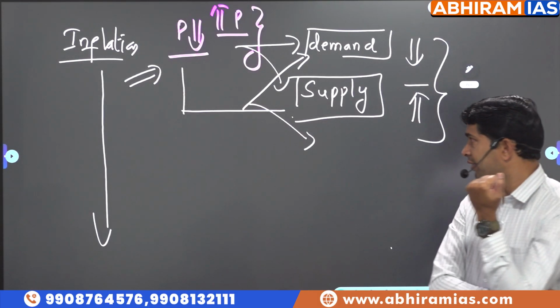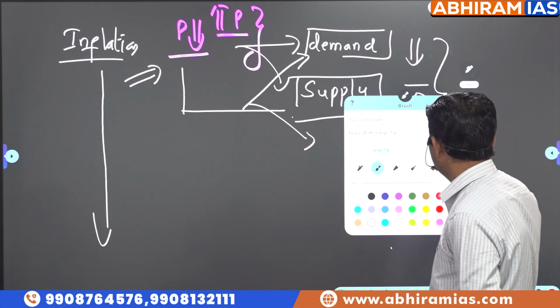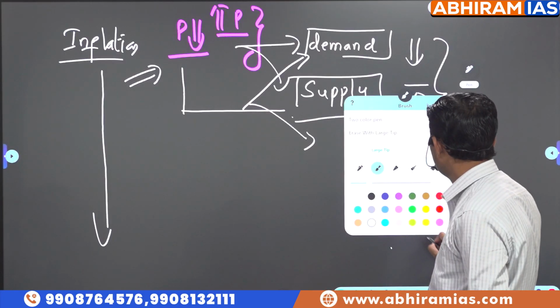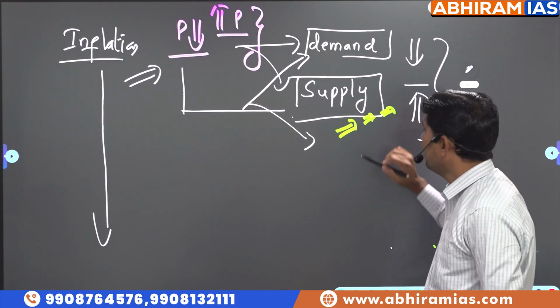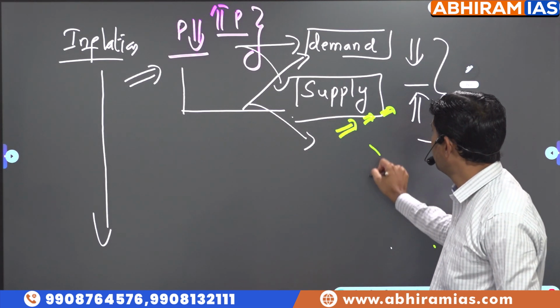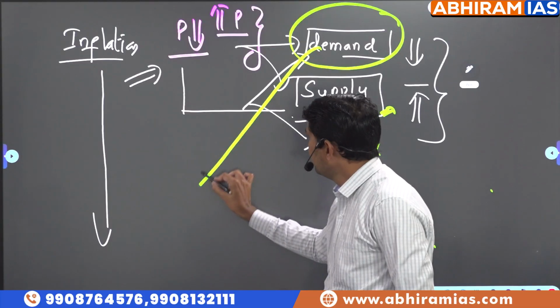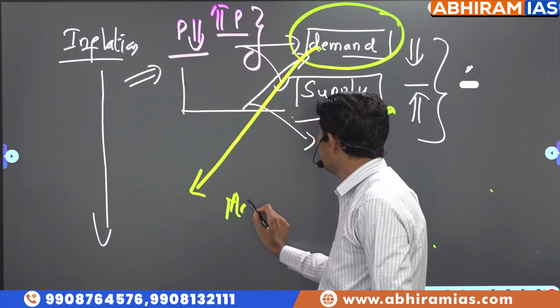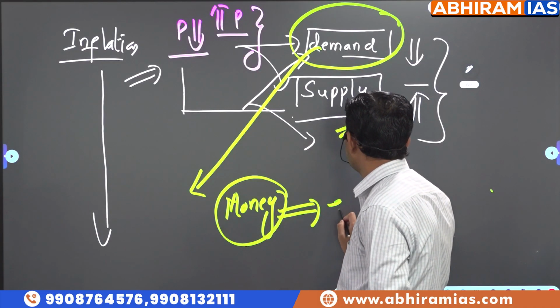But look at supply side. Can you produce immediately? Whatever goods we are talking about, can you increase the supply immediately? No. So we are trying to reduce the demand, because you need to understand the relationship between money and expenditure.